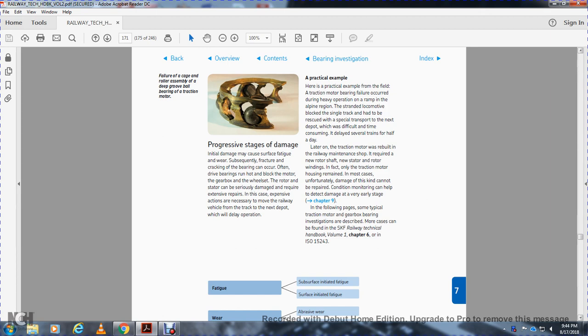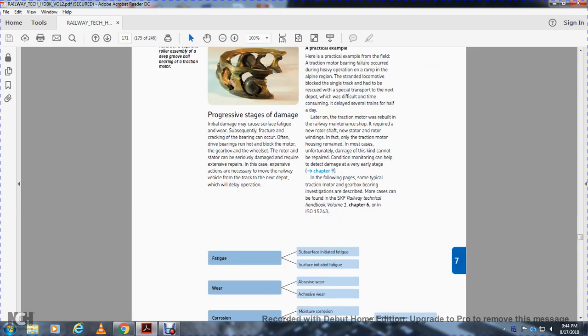Condition monitoring can help detect the damage at a very early stage of the impending phase. Some of the typical traction motor, gearbox and bearing failure investigations are described, in most cases, in the Railway Technical Handbook, Volume 1, Chapter 6, ISO 15243.